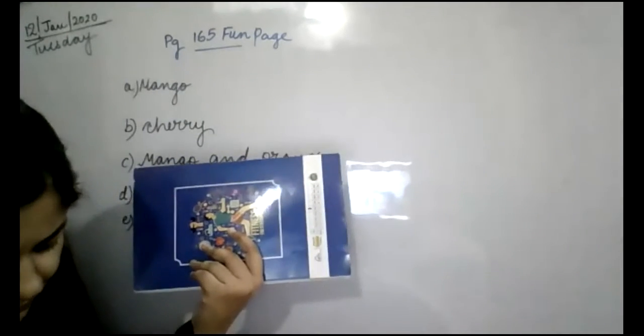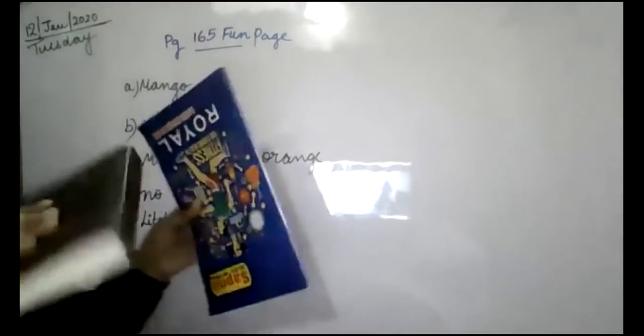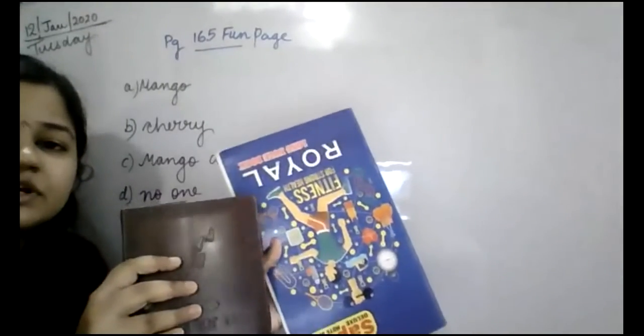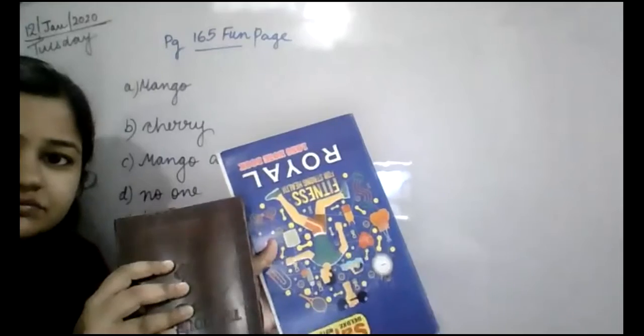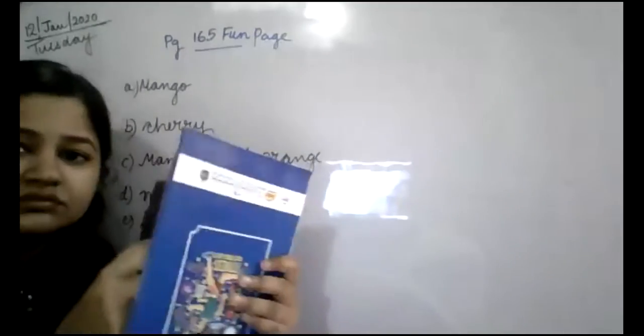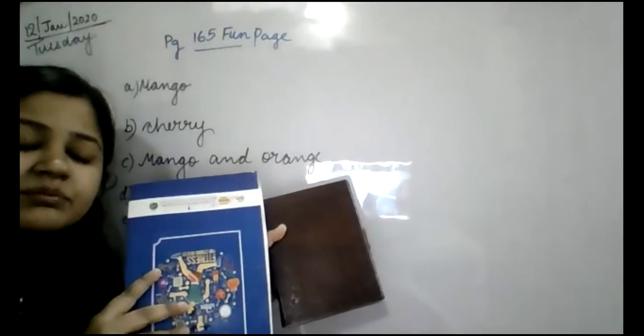Now let me show you another book. Okay. As you can see, I have two books. This one and this one. Which is having more area if I ask you? Which color one is having more area?